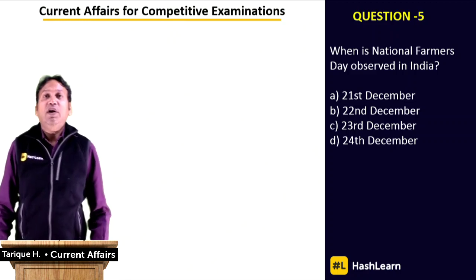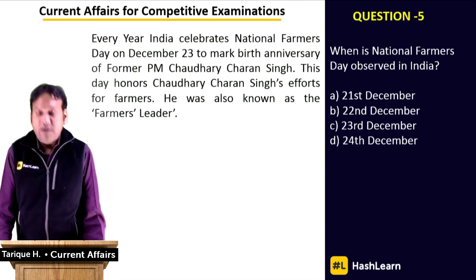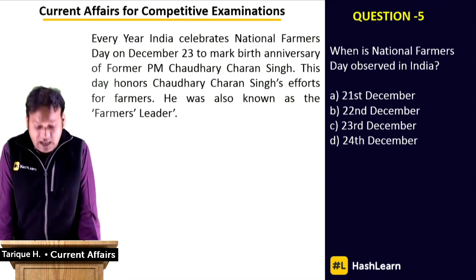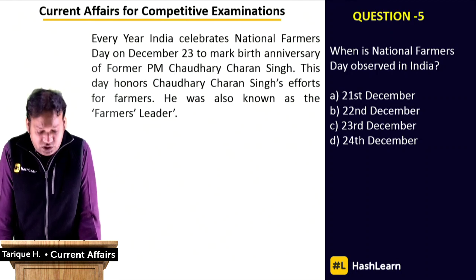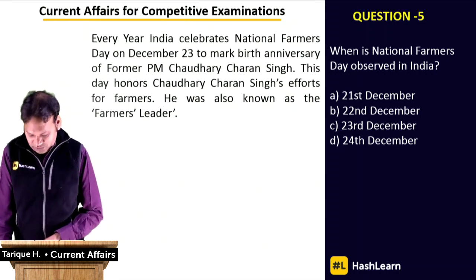Okay, why is it celebrated? Why is it observed on the 23rd of December? Let's see about that a little bit here. Every year on 23rd of December is the birth anniversary of former Prime Minister Chaudhry Charan Singh. In honor of former Prime Minister Chaudhry Charan Singh, who had championed the cause of farmers in the country, on his birth anniversary on the 23rd of December, India observes National Farmers Day, Kisan Divas, every year.